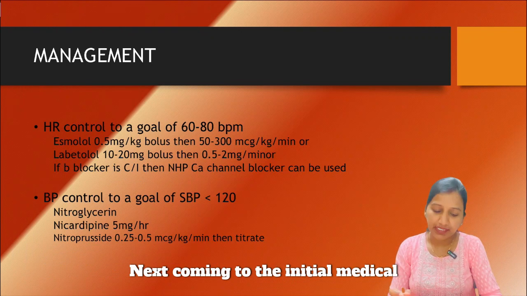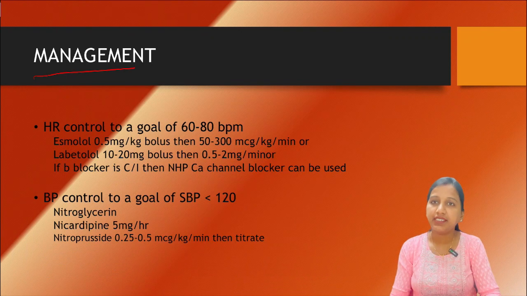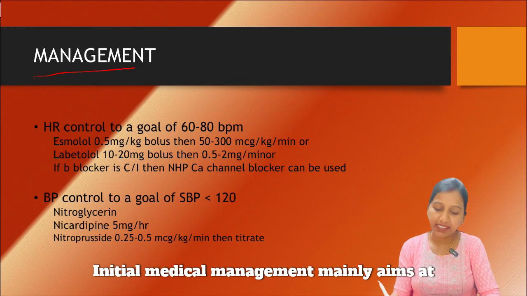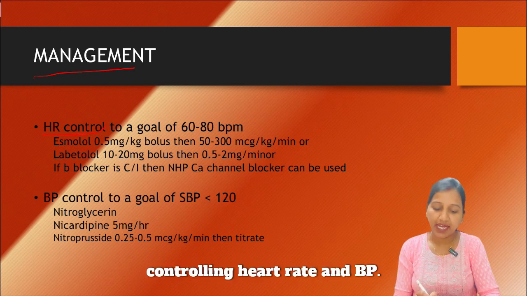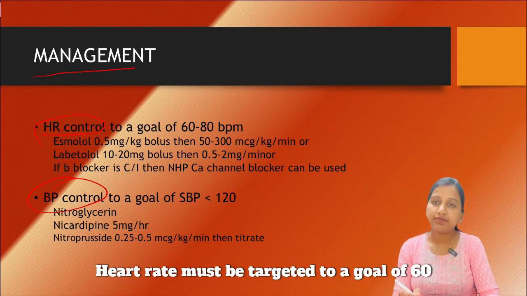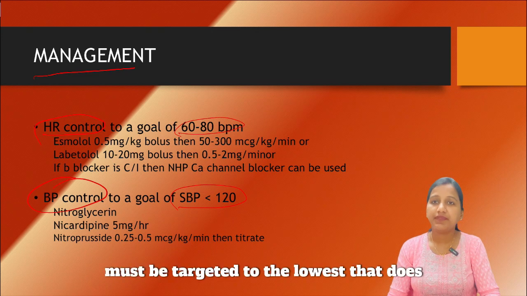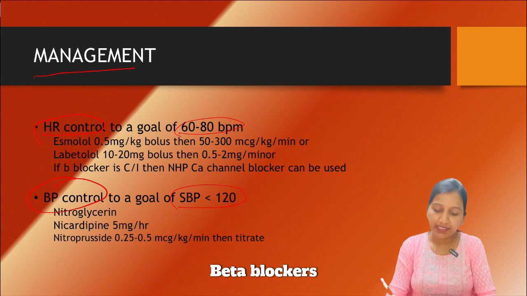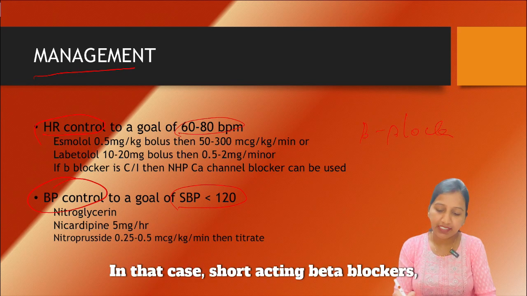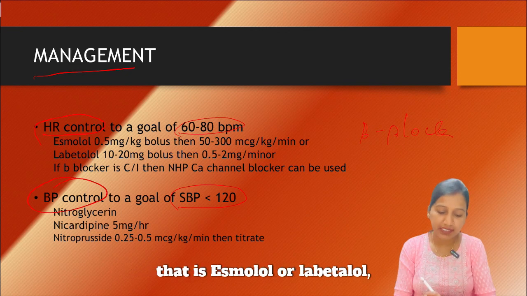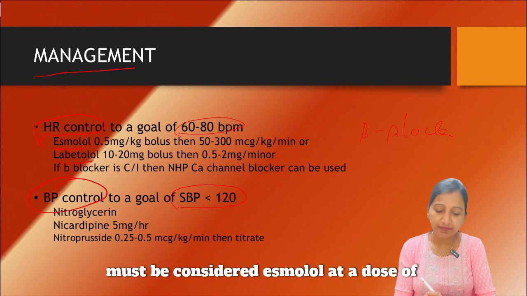Next, coming to the initial medical management in ED. Initial medical management mainly aims at controlling heart rate and BP. Heart rate must be targeted to a goal of 60 to 80 beats per minute, and the systolic blood pressure must be targeted to less than 120. Blood pressure must be targeted to the lowest that does not compromise end organ function. Beta blockers must be considered first. In that case, short acting beta blockers, that is esmolol or labetalol, must be considered.